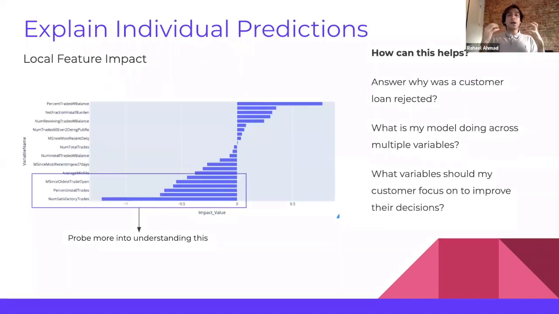To summarize, then we have the explanation on a very individual level. So here's a customer, and we want to summarize what we actually learn about this customer. Here we can see that for this specific prediction point, for this specific customer, percent trades with balance had a very positive impact on the outcome, whereas number of satisfactory trades had a negative impact on the outcome.